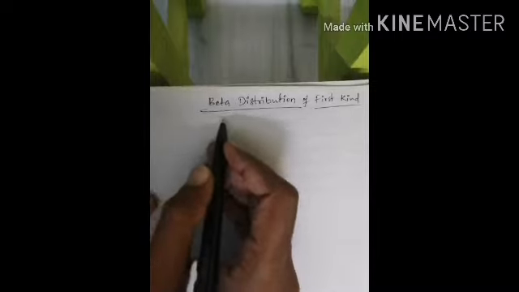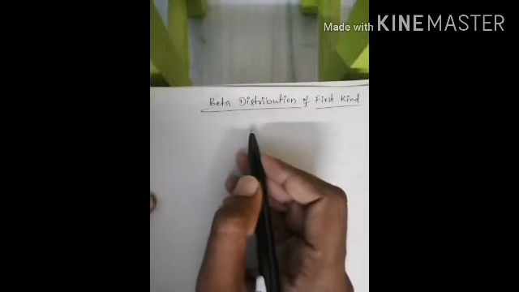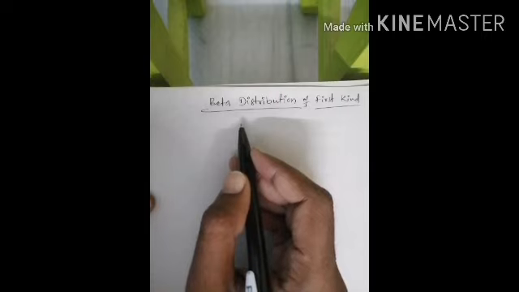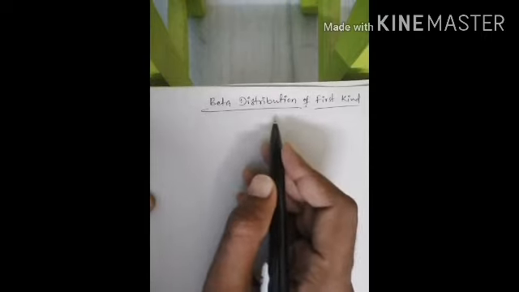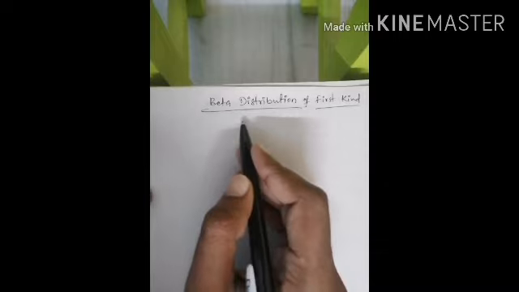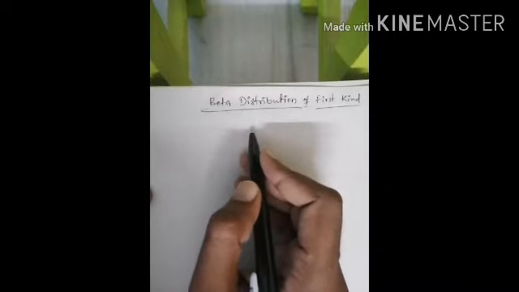Now the next topic is beta distribution. In beta distributions we have two kinds, the first kind and the second kind. So we are discussing now beta distribution of first kind.